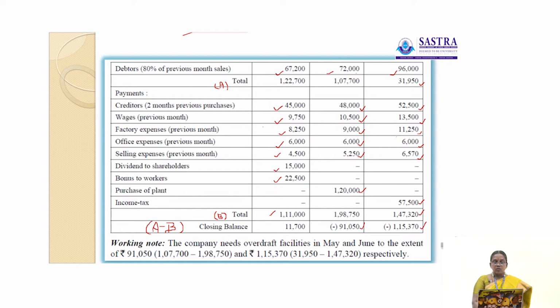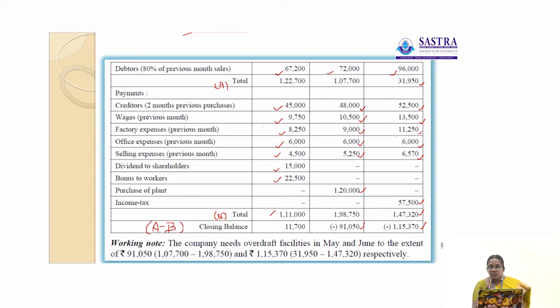Okay, before preparation of the cash budget, you just need to know the opening balance and the receipts. So opening balance, add receipts, then total receipts. Then minus all payments, all expenses, purchases, assets purchased. These come under the payment side, then total payments. Total receipts minus total payments, the difference between these two, is called the closing balance of cash. The closing balance of this year is the opening balance of the next year.